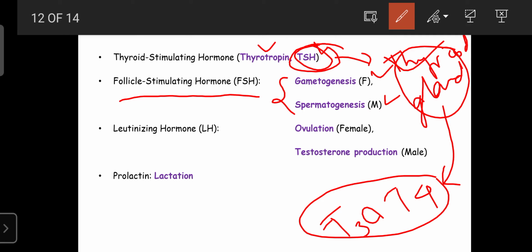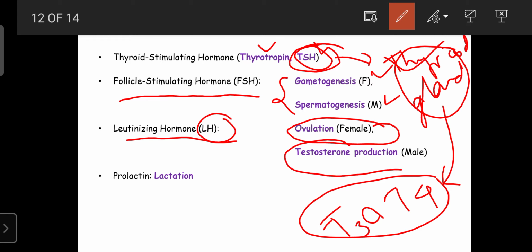The next hormone is known as luteinizing hormone, also written as LH. It is required for ovulation in the female, and in the male it is required for testosterone production. LH is also an anterior pituitary hormone, secreted from the gonadotropes.